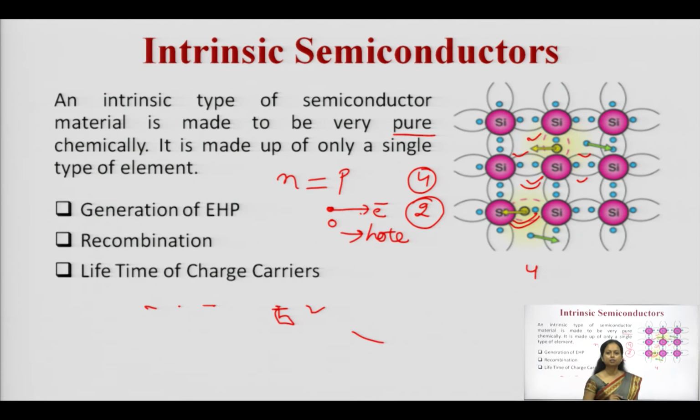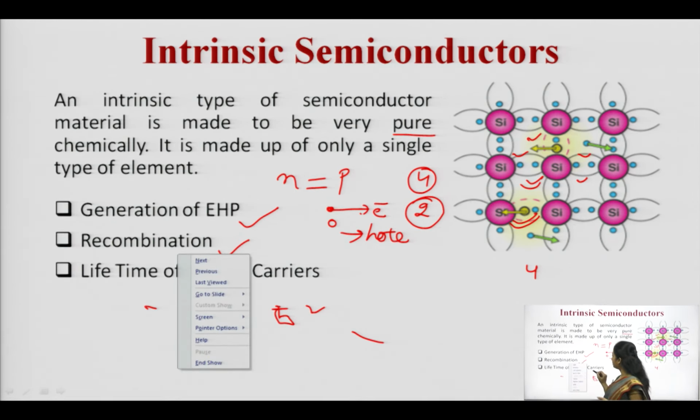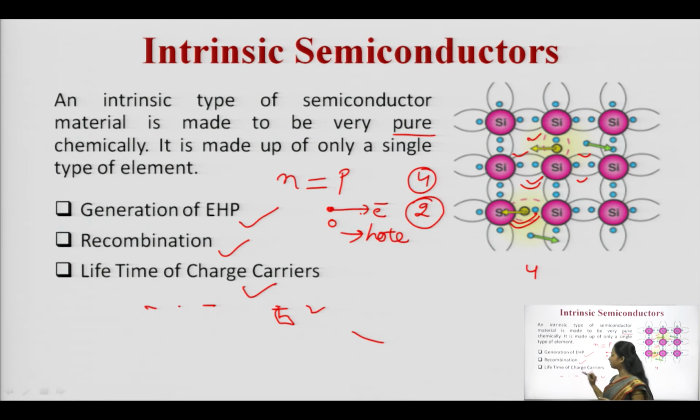So, what is the generation of electron-hole pair? When an electron leaves a space, a hole is created, and this is known as the generation of electron-hole pair. What is recombination? When an electron recombines with a hole, meaning the vacancy that was available now disappears, that is known as recombination. The third term is lifetime of charge carrier. What is the lifetime of charge carrier? The duration for which the carrier is available before the recombination is known as the lifetime.